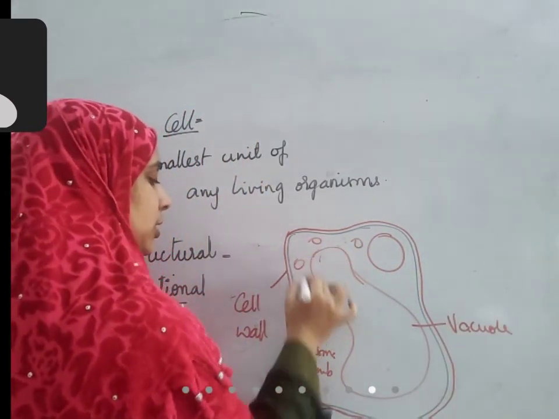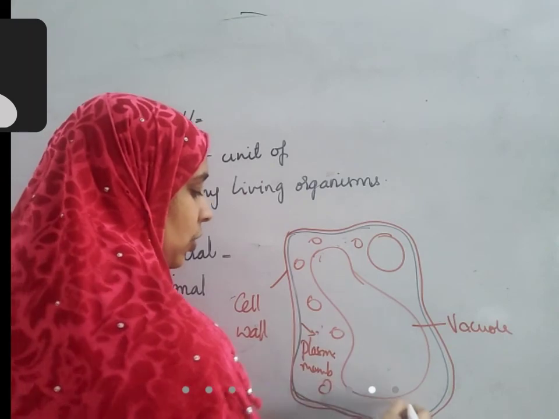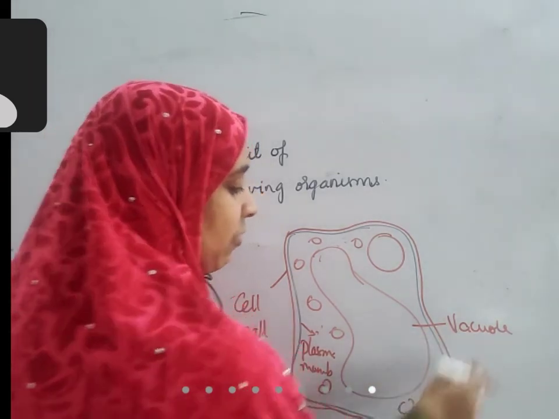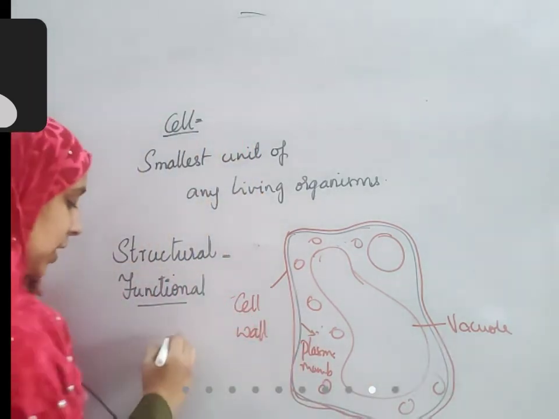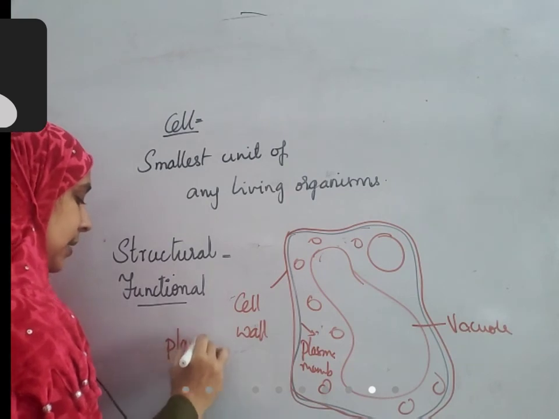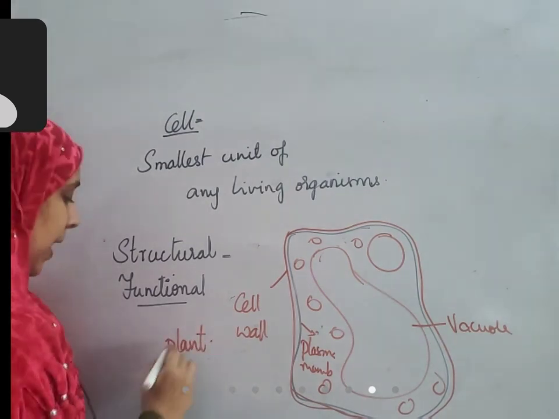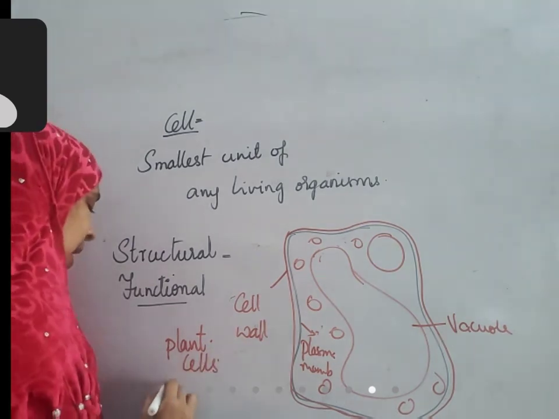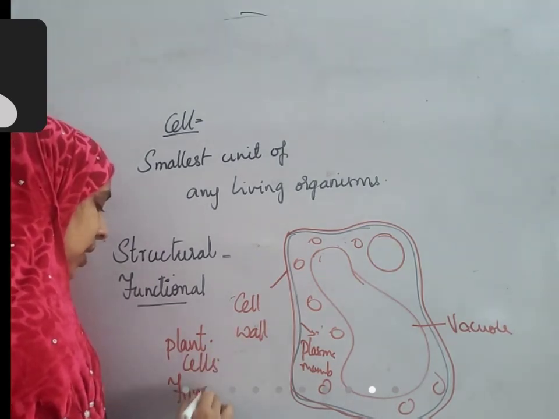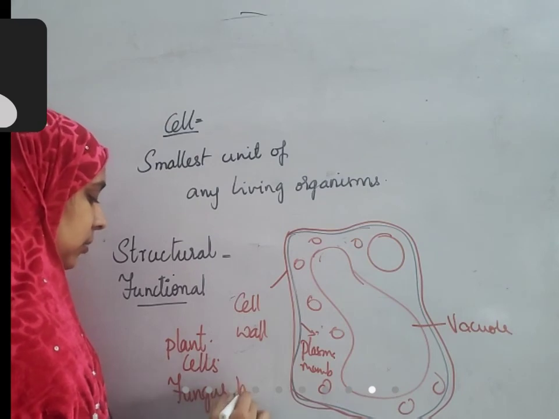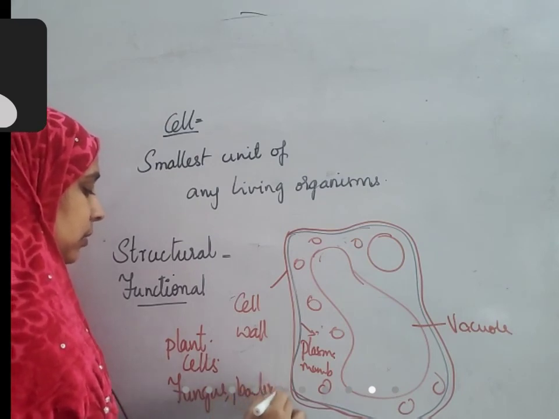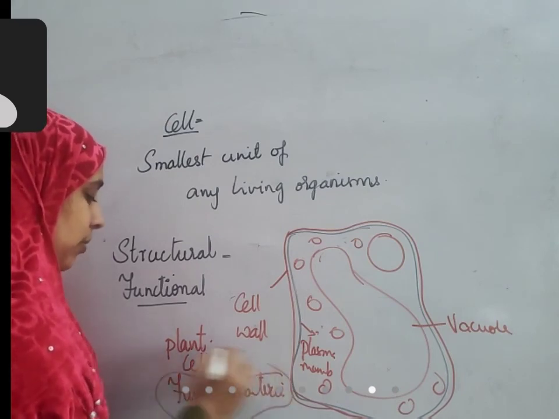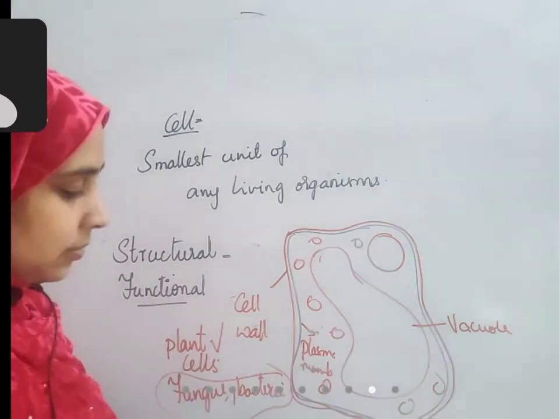They are also present, but the largest will be the vacuole. In which cells? Mostly plant cells. This type of cell is also seen in fungus and bacteria, but mainly it is a plant cell.